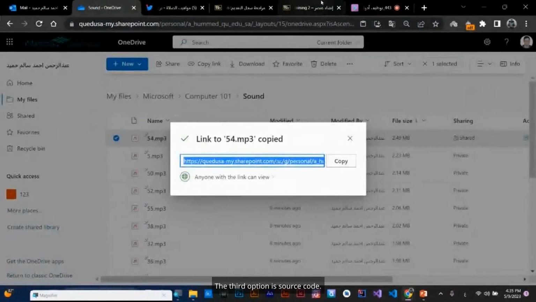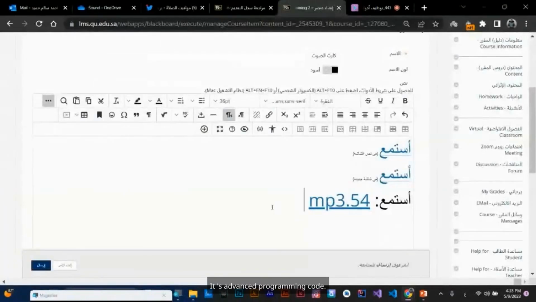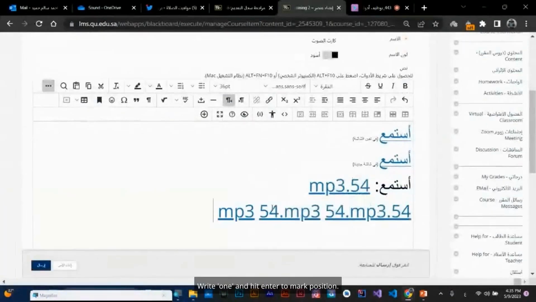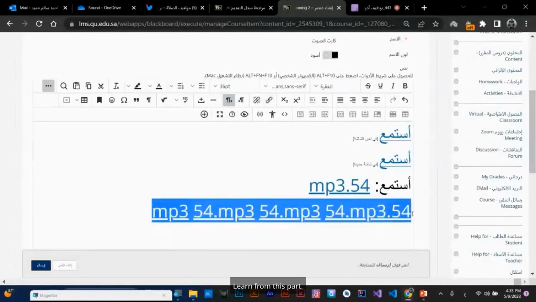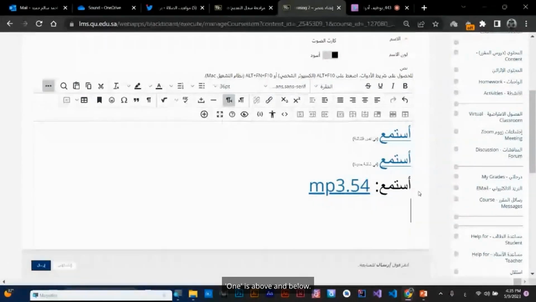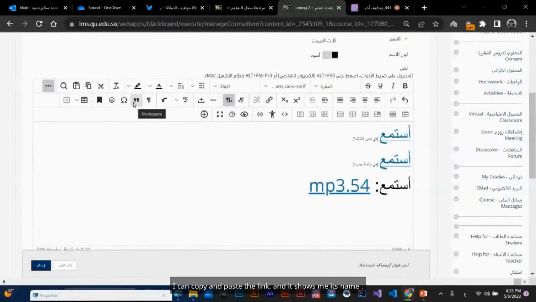The third option is source code. It's advanced programming code. Be in a specific position. Write 1 and hit enter to mark position. Insert audio here using code. Go to source code. Learn from this part. 1 is above and below. Position marked. Working with 2 ones. It's like you want this text, right? You can take the text inside a quotation. I can copy and paste the link and it shows me its name.